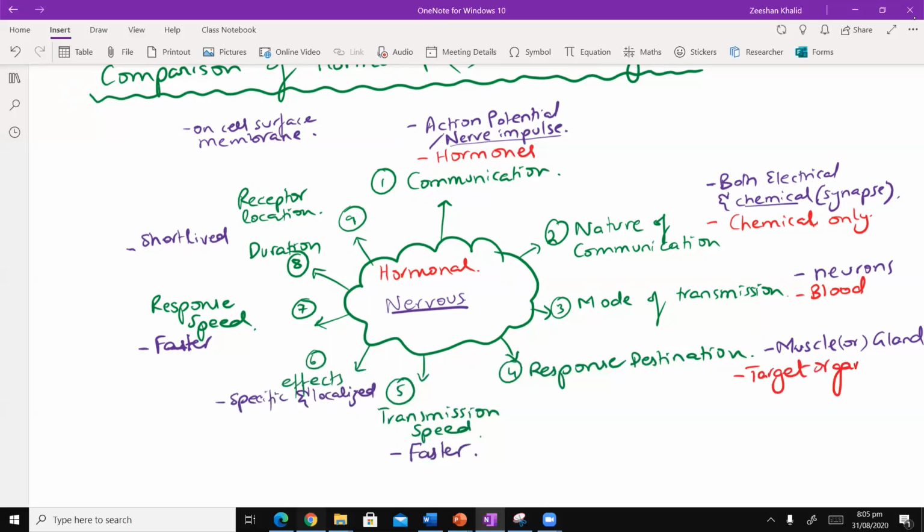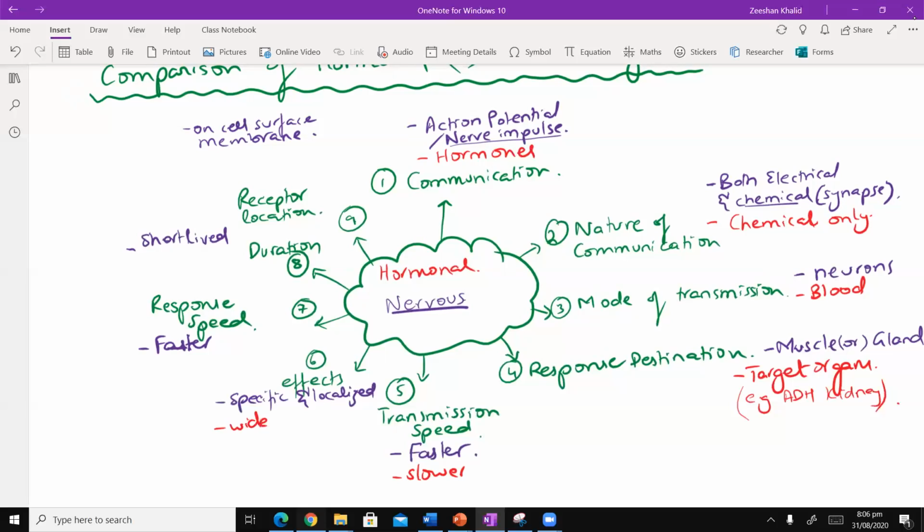Let me quickly ask you a question. Rabia, ADH का target organ क्या है? Kidney. शाबाश. Example ADH और अगर specific हो जाए तो kidney में भी it's basically the collecting duct. Okay, the cells of the collecting duct. Okay, great. And then if you talk about transmission speed, the transmission speed is of course slower. ठीक है जी. और इसी तरह अगर आप effects की बात करें तो जो effects हैं they are widespread.